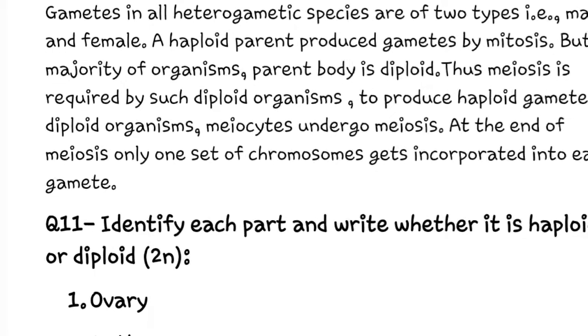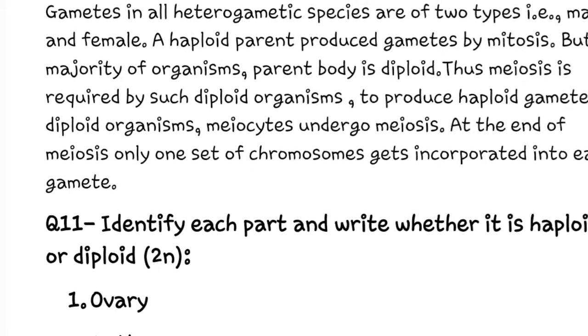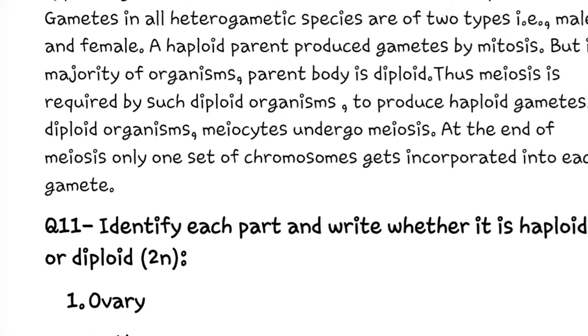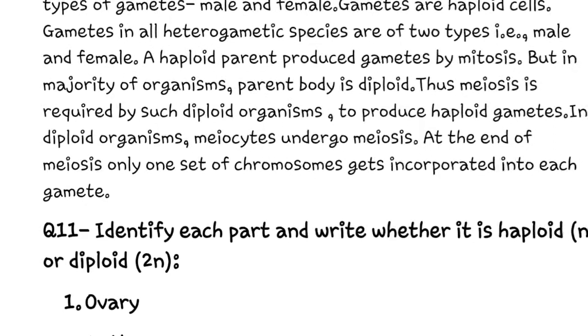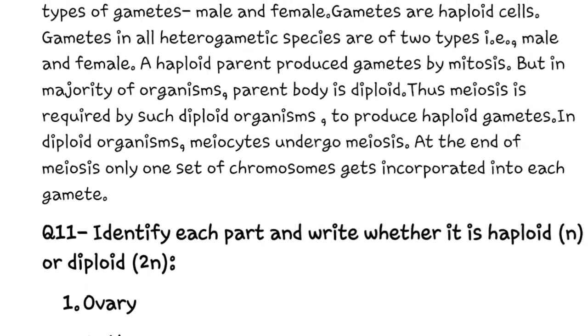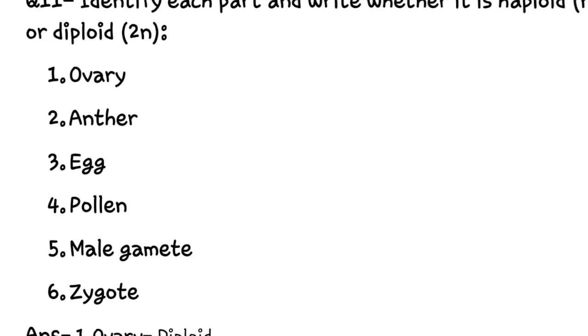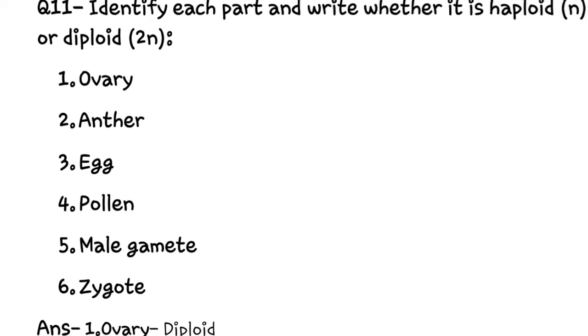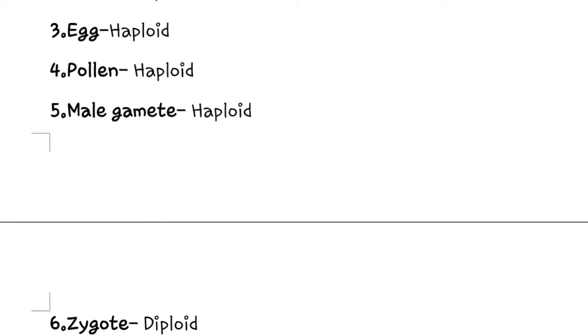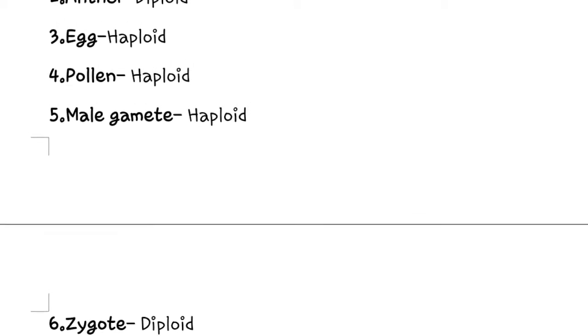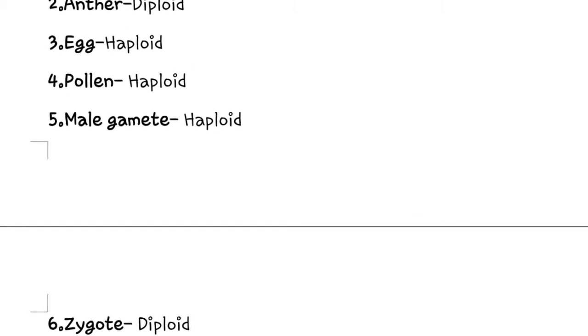Next is question number 11, which is a very important question, mark it important. In this question, we have to identify which part is haploid and which is diploid. The answer is that the ovary is diploid, anther is diploid, egg is haploid, pollen is haploid, male gamete is haploid and zygote is diploid. It is a very important question.